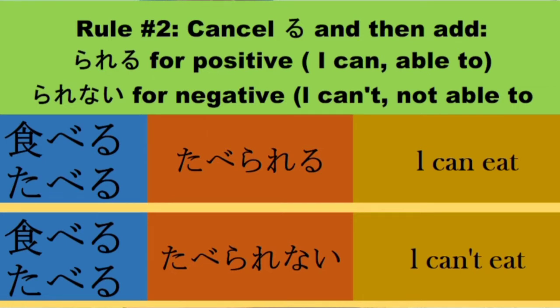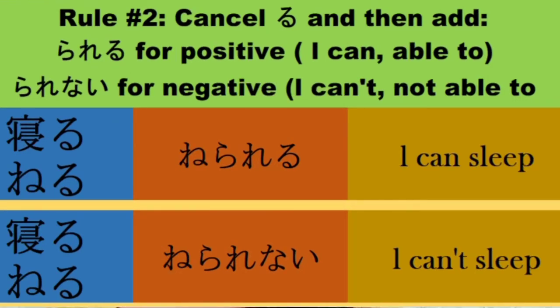Next example, nerareru. Okay, from jishuke neru, cancel ru and add rareru magiging nerareru, meaning I can sleep.